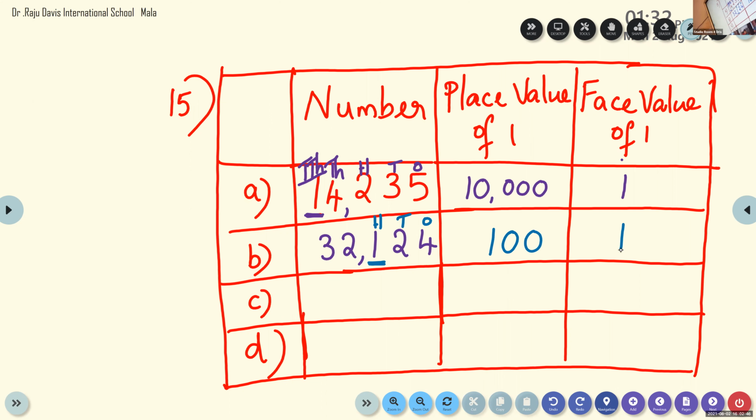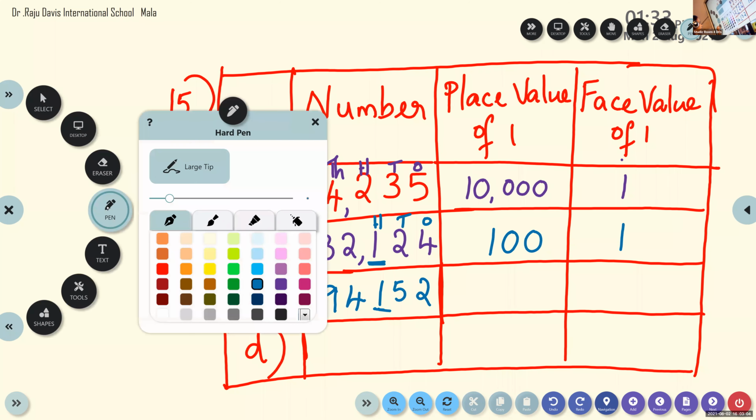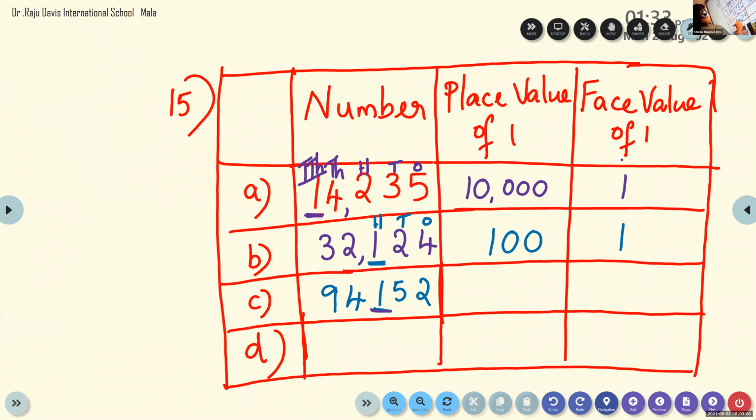Steny, read question number C. 94,152. How to read the number? 94,152. Very good. Okay, now give me the place value of 1. 100. Very good.